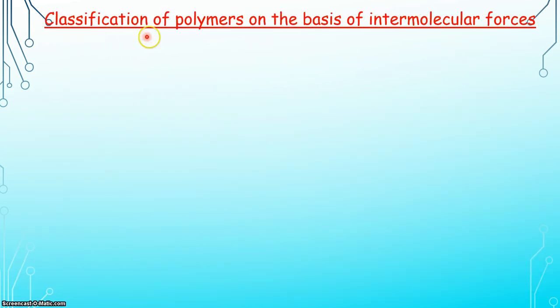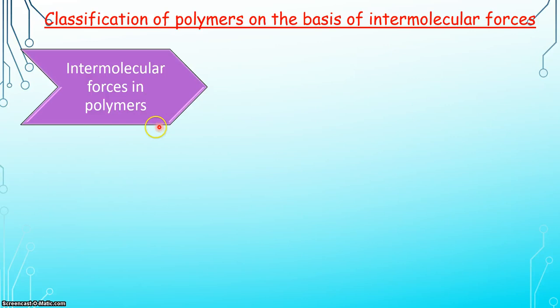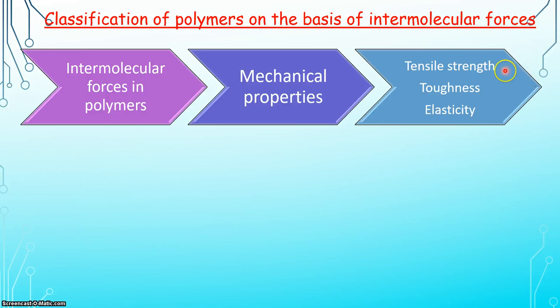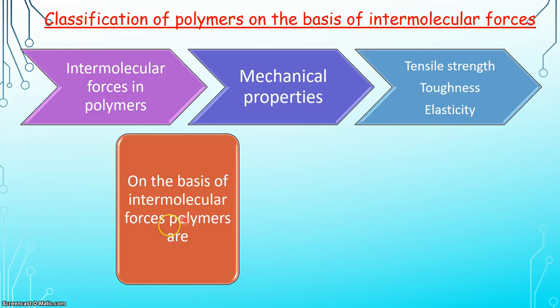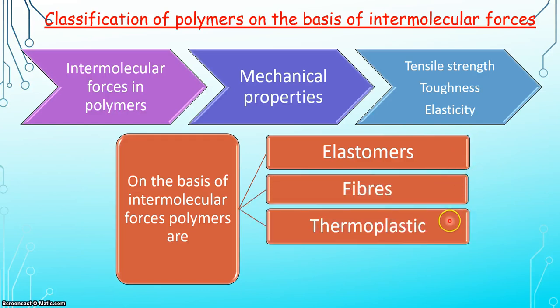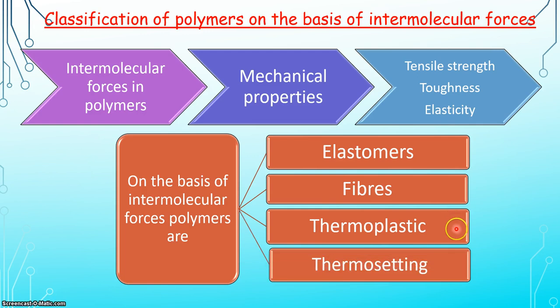Here, classification of polymers on the basis of intermolecular forces. Students, what is the meaning of intermolecular forces? Intermolecular forces are the forces which hold the atoms or molecules in the compound. These intermolecular forces in polymers show its mechanical properties like tensile strength, toughness, elasticity. So, on the basis of intermolecular forces, polymers are classified as elastomers, fibers, thermosetting polymers, and thermoplastic polymers.